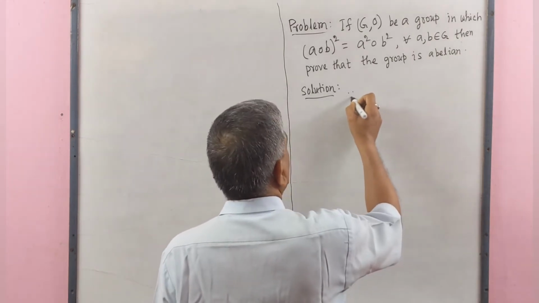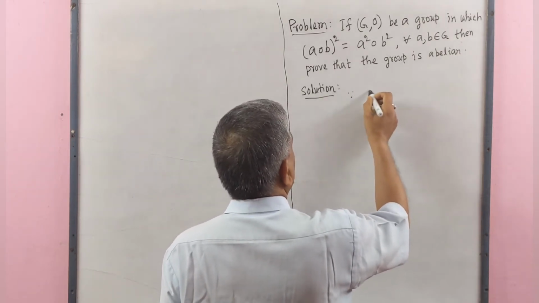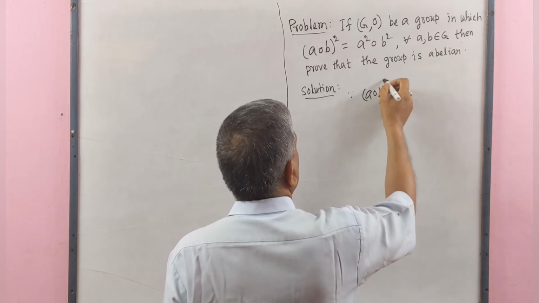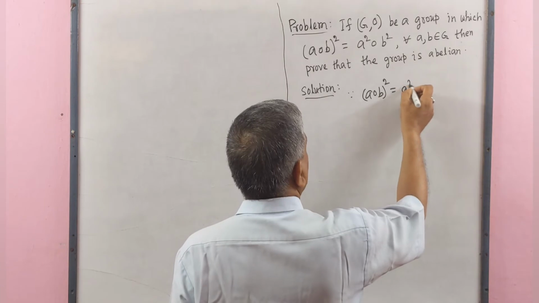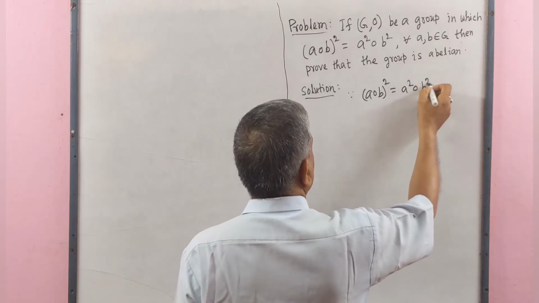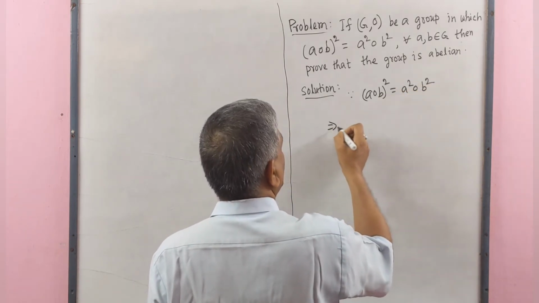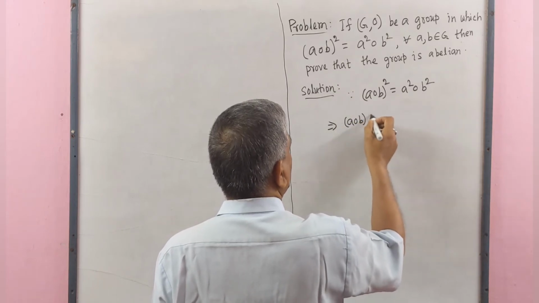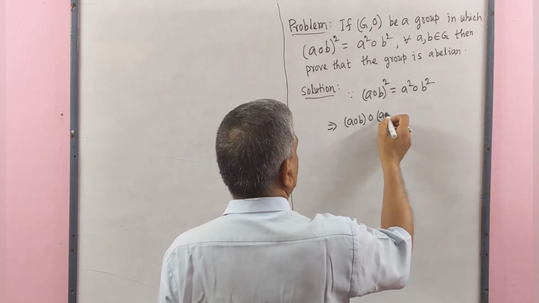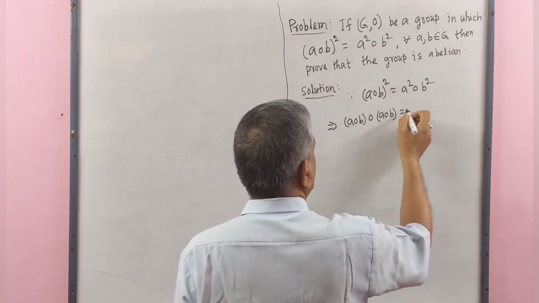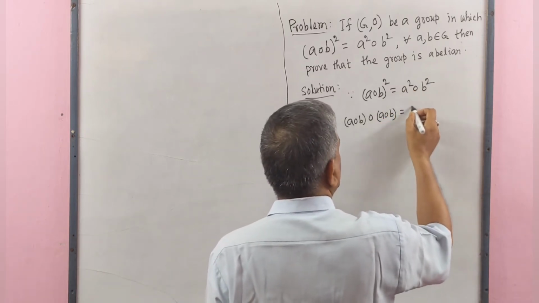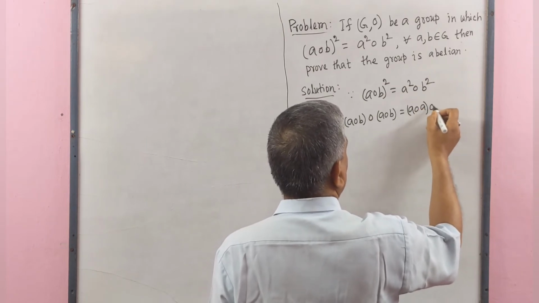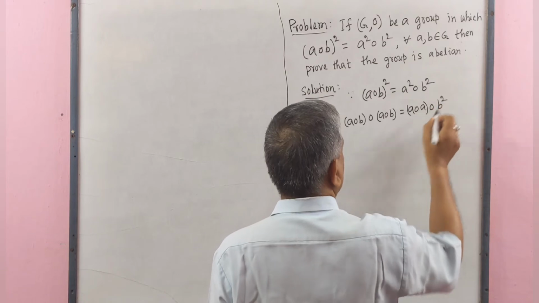Since it is given that (a operation b) square equals a square operation b square, this implies a operation b operation a operation b, and here we may write this as a operation a operation b square.